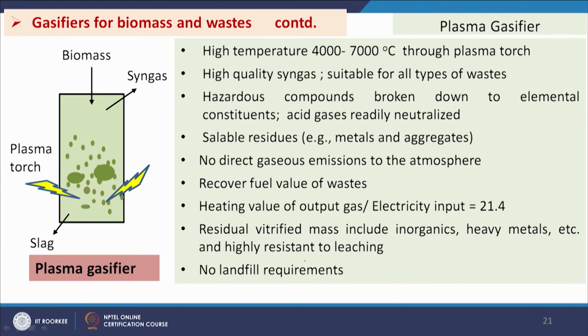Another type of gasification is plasma gasification or plasma gasifier, which is used for the gasification of biomass and waste. Here high temperature is generated, that is 4000 to 7000 degree centigrade, through a plasma torch.